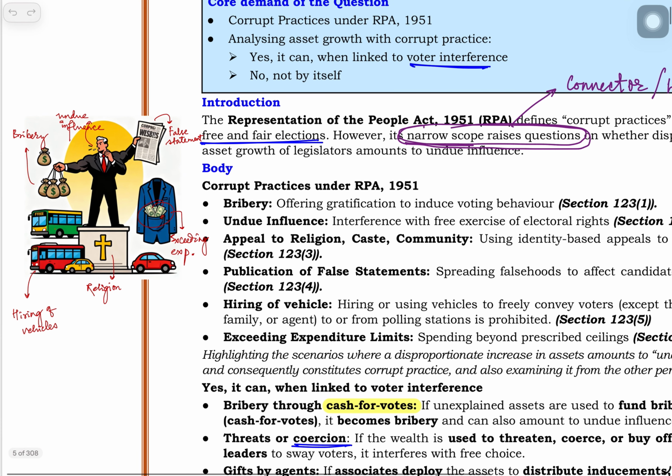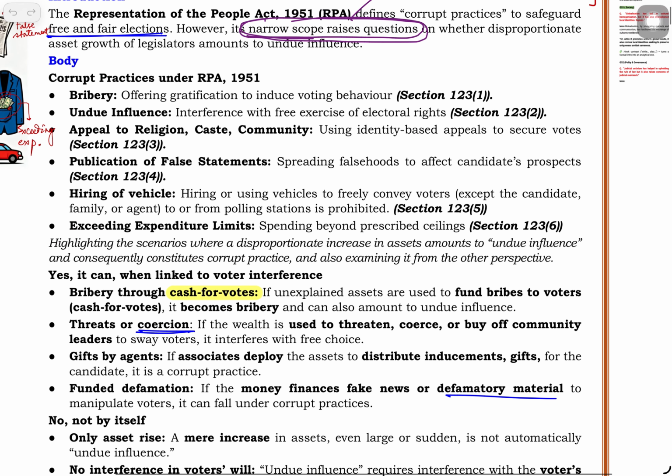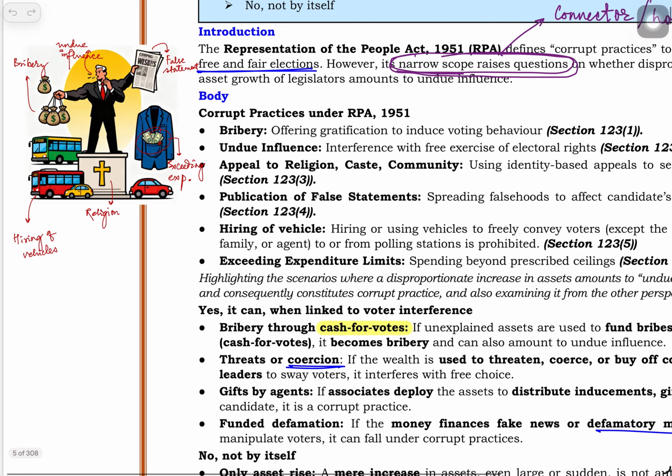Okay, then undue influence, clause 2, clause 3 religion. Okay, clause 4, false statement. Okay, false statement, clause 4, clause 5 vehicle, clause 6 exceeding expenditure. Okay, so you can read further for better clarification. I just helped you how to remember these things.